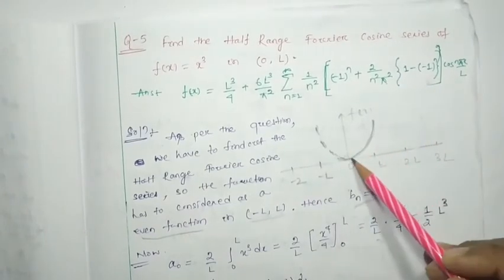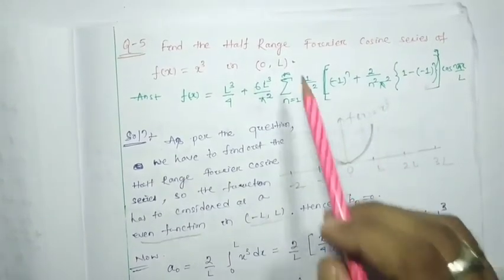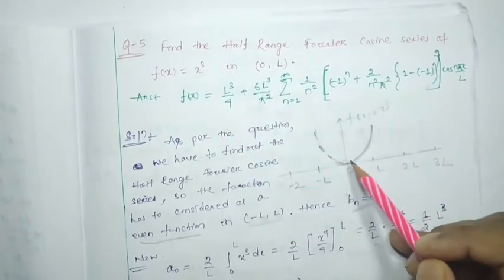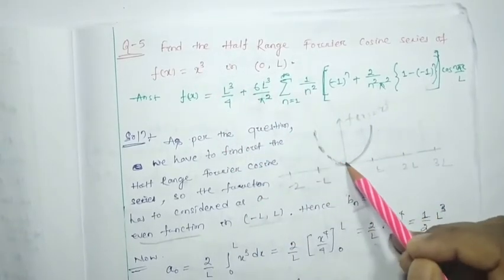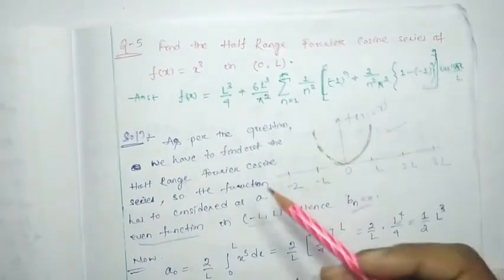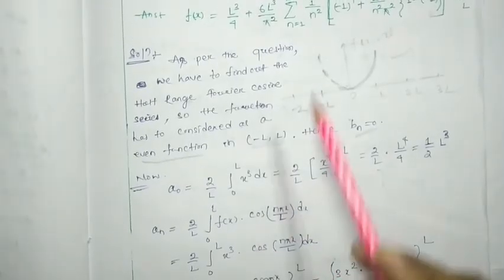From 0 to L it is given that f(x) is equal to x cubed. But as per the question, we have to consider this function to be even, so from 0 to minus L the graph of the function will be as considered, in order to find the Fourier cosine series.